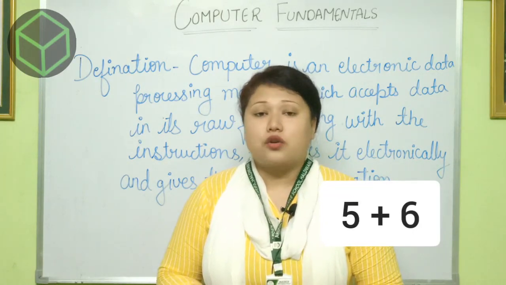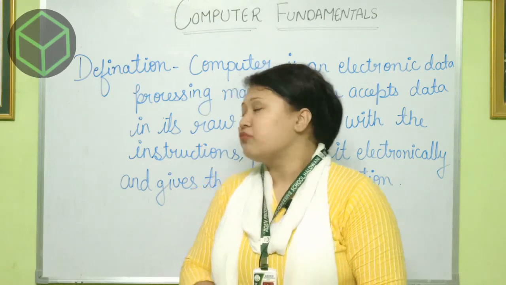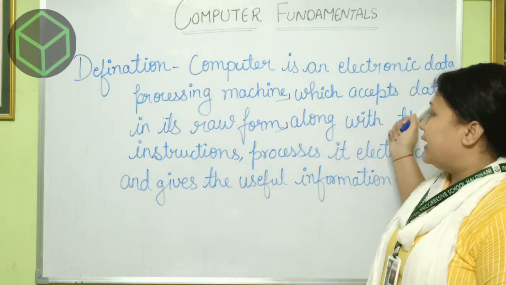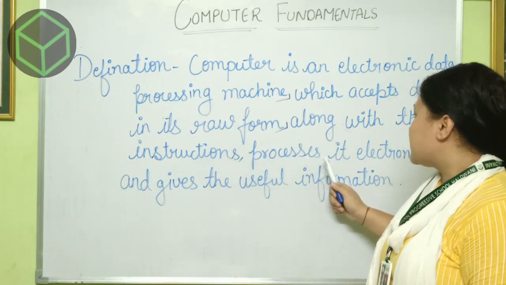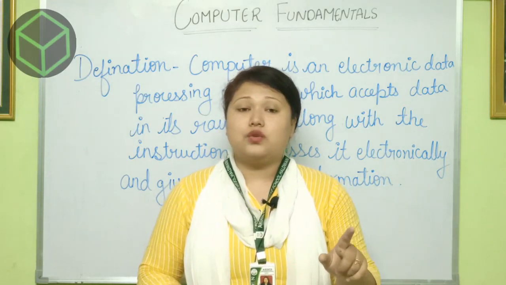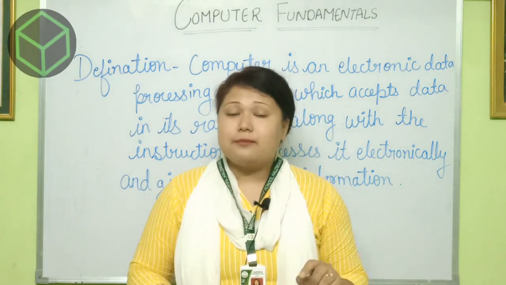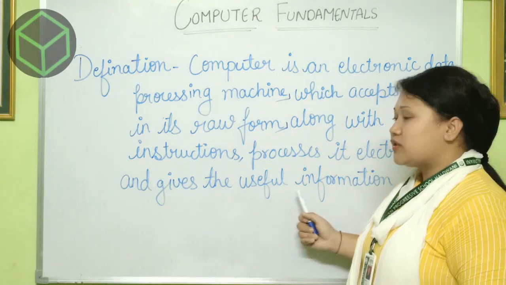That is raw form, where the instruction given by the user is not in a proper way for the computer to understand. Along with the instruction, as in the example 5 plus 3, the computer has to do the sum of two digits, 5 and 3, and the plus sign is the instruction. And it gives useful information.